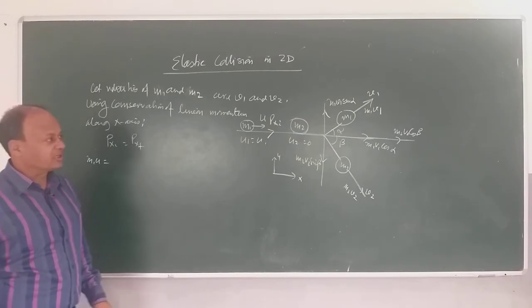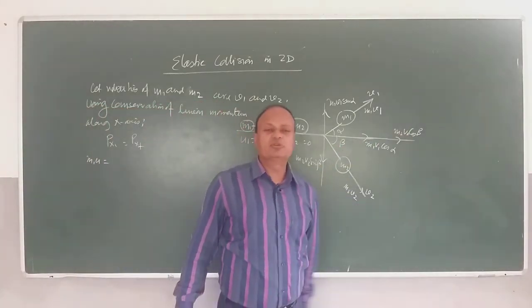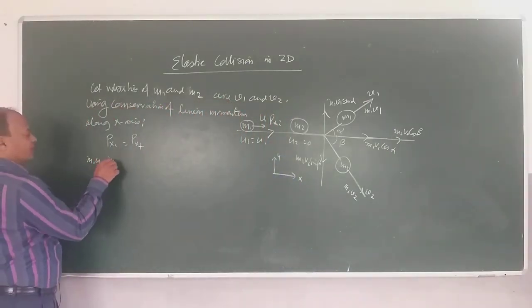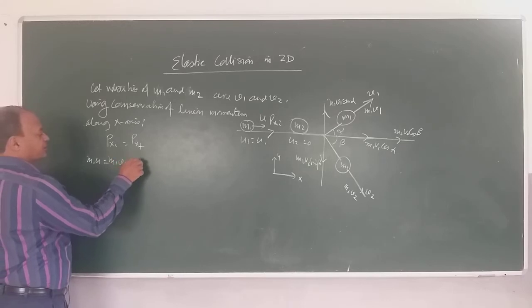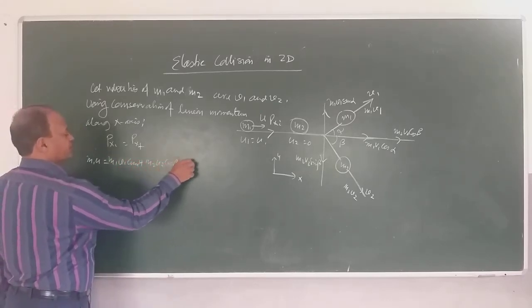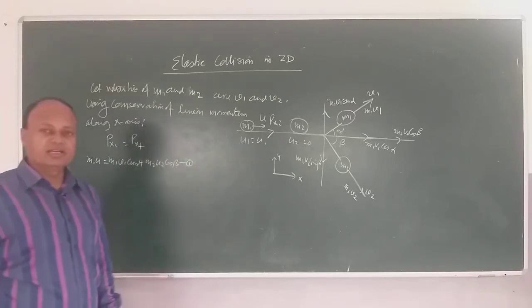And final momentum along x-axis, there are two momenta, one is m1 v1 cos alpha, and the other is m2 v2 cos beta. Both are in the same direction, so I will be adding. So it is m1 v1 cos alpha plus m2 v2 cos beta. So this is equation 1 we got. And remember, our objective is to calculate the values of v1 and v2.